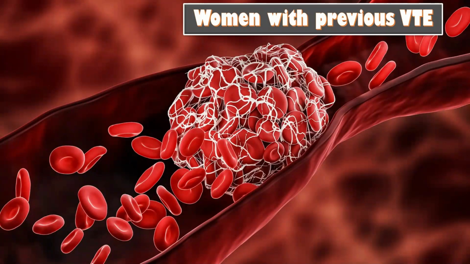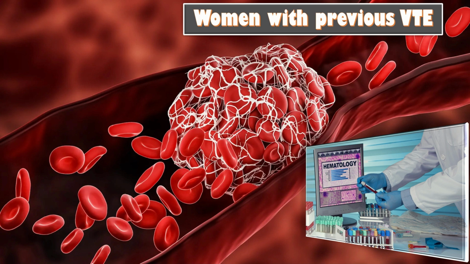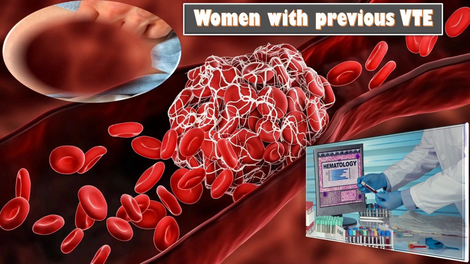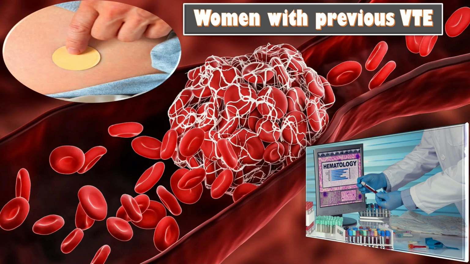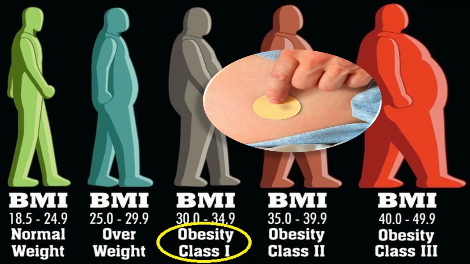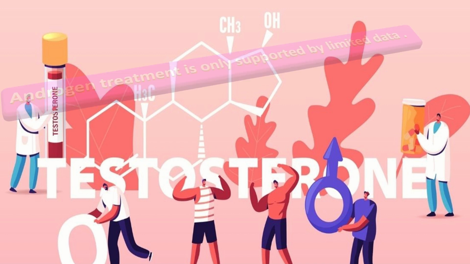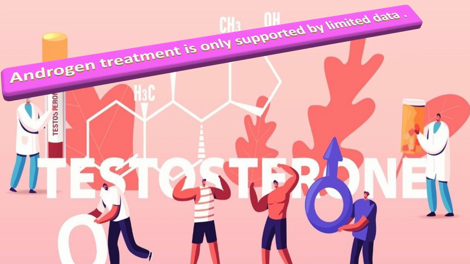Women with POI and a history of the previous venous thromboembolism or thrombophilic disorders should be referred to a hematologist prior to commencing HRT. Transdermal estradiol is the preferred route of delivery for the woman with POI at an increased risk of VTE. Transdermal estradiol is preferred method of delivery for the women with POI requiring HRT who are obese or overweight. Fibroids are not a contraindication to HRT use by the woman with POI.